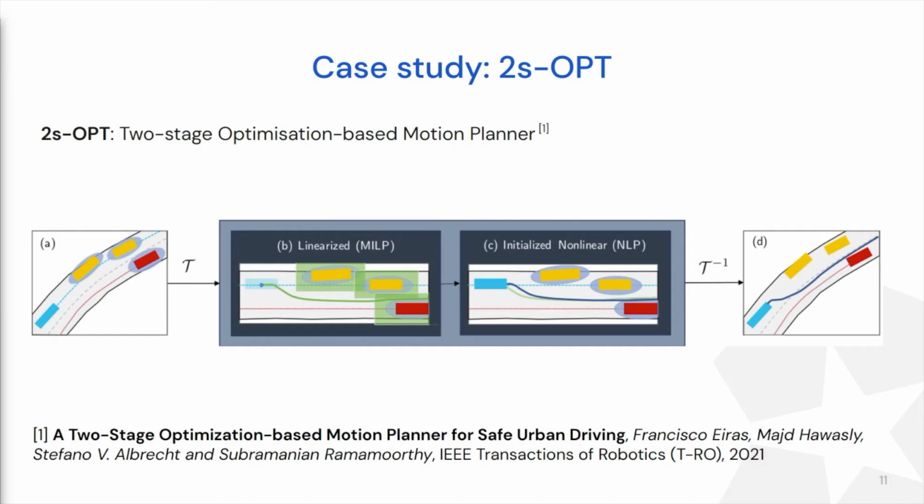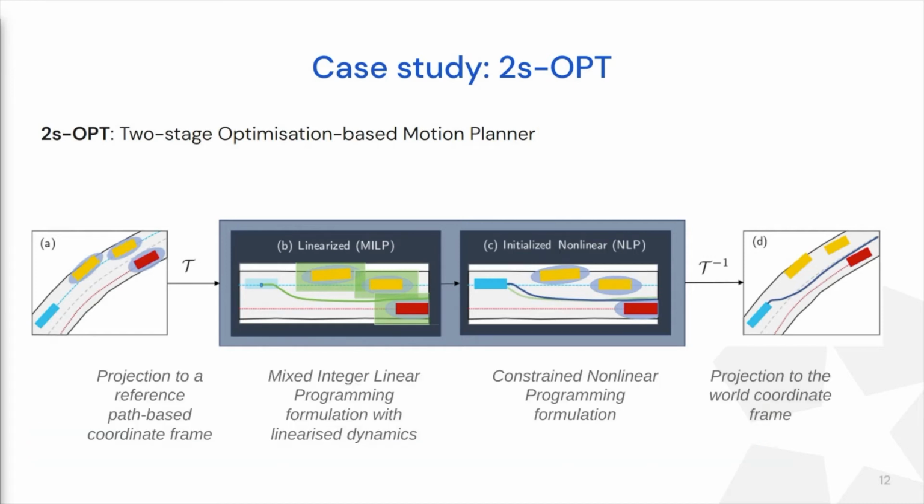In this case study, Pilot and 2S-opt share input representations, and these have 3 components: a bird's eye view of the scene, the reference path the ego attempts to make progress along, and predictions of other dynamic agents transformed into the reference path coordinate frame. If it converges, 2S-opt guarantees a safe and smooth trajectory given those predictions, as feasible solutions from 2S-opt's optimizer can't break hard constraints on safety or smoothness.